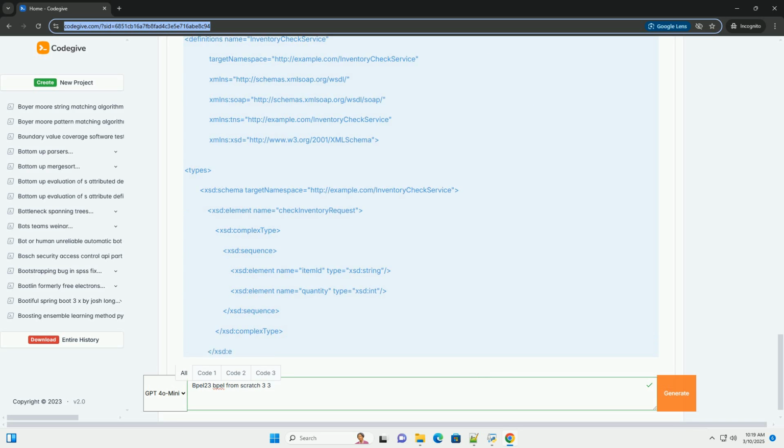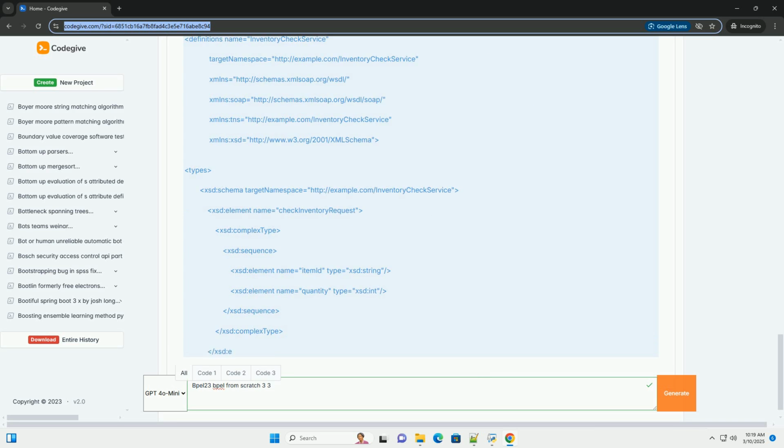BPEL 2.0 versus BPEL 1.1. BPEL 2.0 is the most current version of the BPEL specification and offers some improvements over BPEL 1.1. Improved fault handling. More flexible and granular fault handling mechanisms. Enhanced compensation.